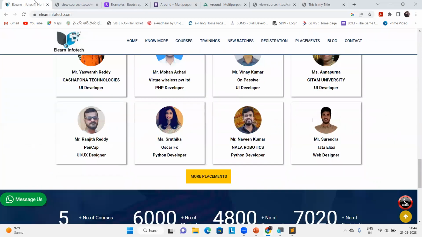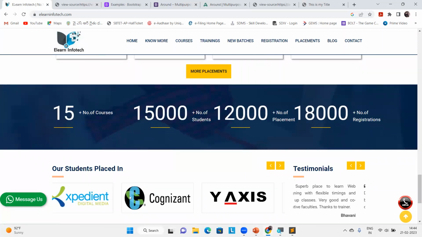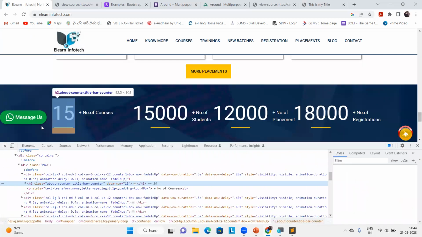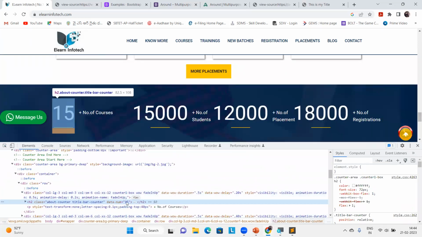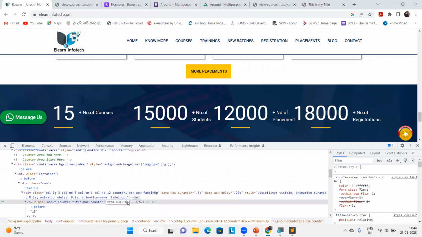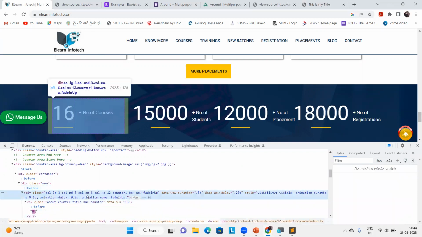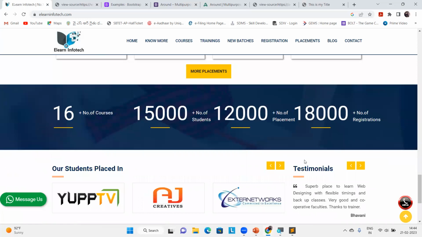And comment. Let's check. Let's do it here. Actually, I just want to start a new course. Here they are only providing around 15, so I just want to change it to 16. But even if you log in, it shows the same content, right? As I told you already, the static website is only changed by whom? The developer. Yes. The content of a static website is only changeable by the developer.